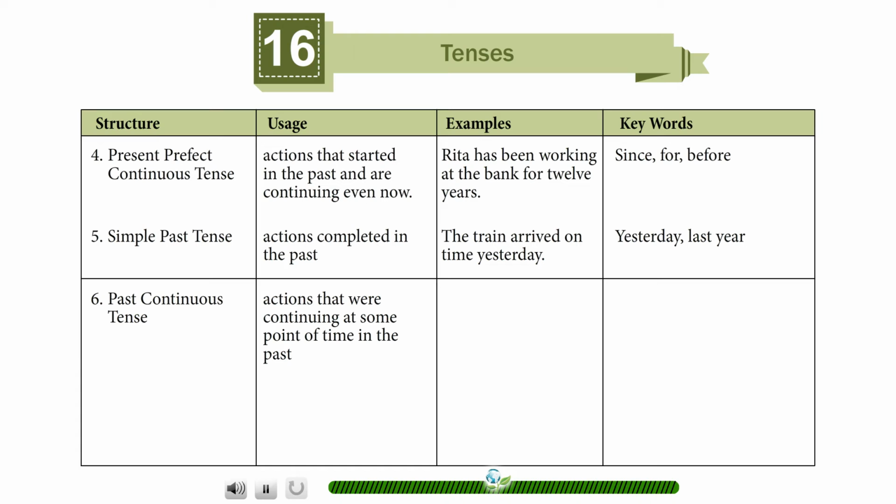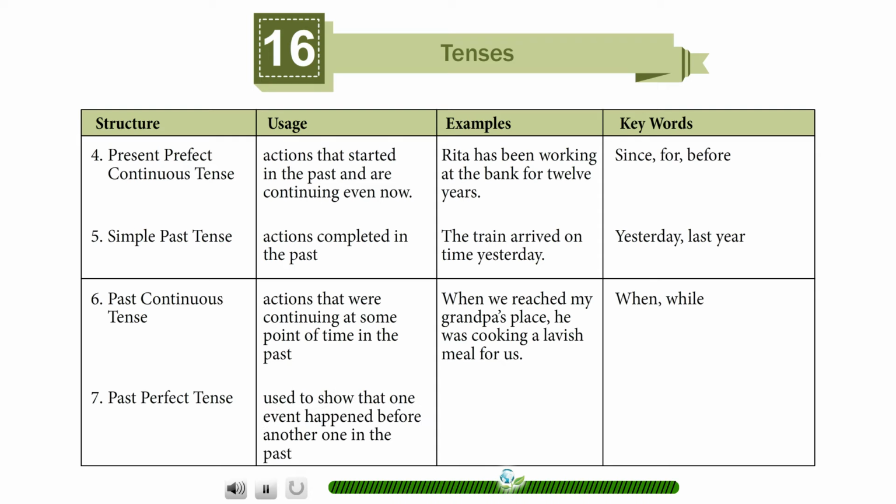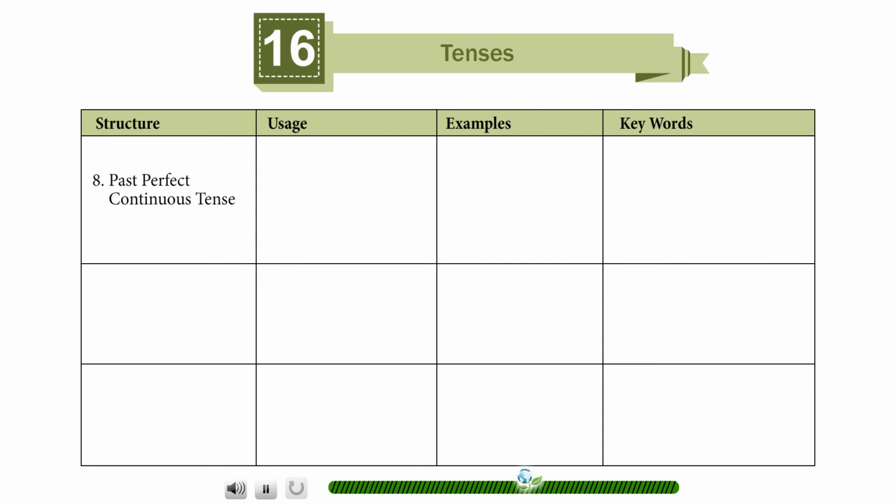Past continuous tense. Actions that were continuing at some point of time in the past. When we reached my grandma's place, he was cooking a lavish meal for us. When, while. Past perfect tense. Used to show that one event happened before another one in the past. By the time we could stop Tommy, he had gobbled up the chocolate. Before, by the time.